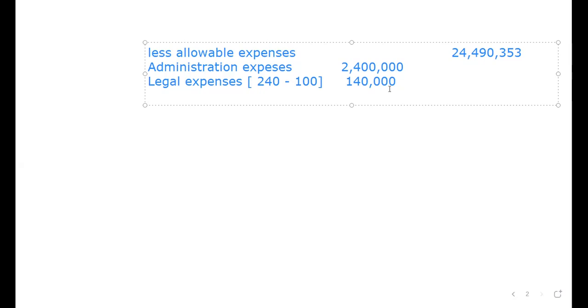This includes billboard, neon signs. Those are disallowable because it is a permanent advert. But temporary advert, like television, radio, we allow them. For this case, marketing cost was 300, but 80 was for billboard. Billboard is a permanent advert, so we are going to subtract that.